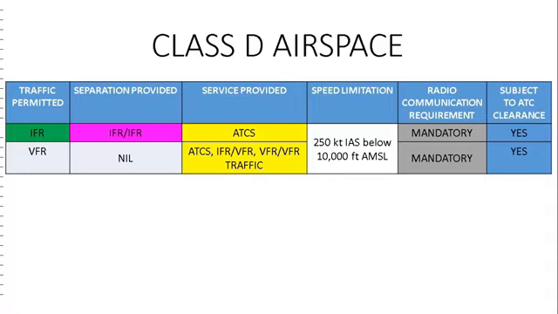Class D airspace. IFR and VFR, both flights are permitted. IFR is separated from other IFR, and for VFR, no separation is provided. IFR is provided air traffic control services. VFR is provided air traffic control services, and with respect to other IFR or VFR flights, traffic information will be provided. Both are subject to speed limitation of 250 knots indicated airspeed below 10,000 feet above mean sea level in Class D airspace. Radio communication requirement is mandatory, and both IFR and VFR are subject to ATC clearances.